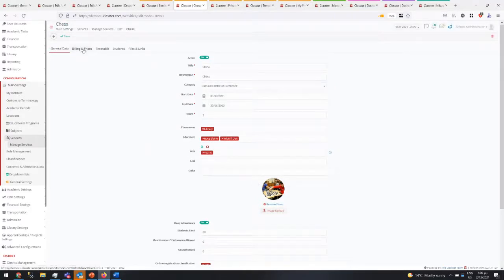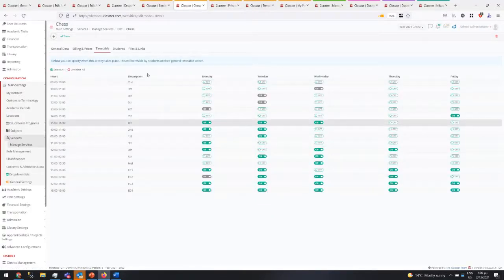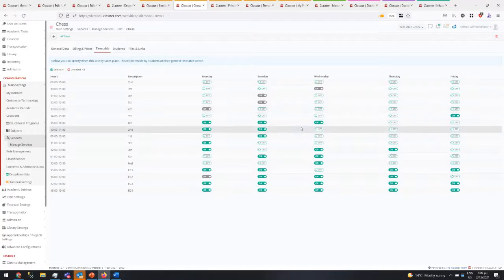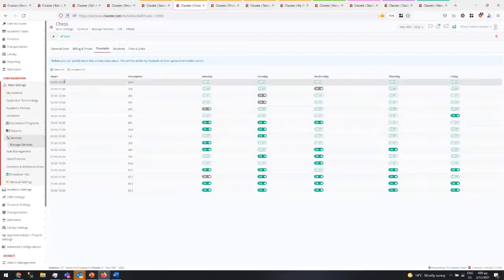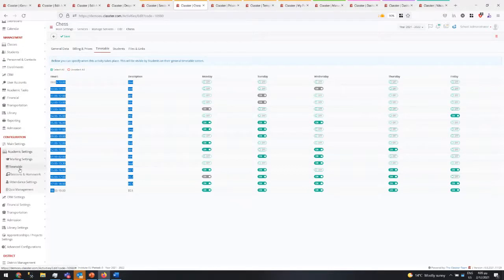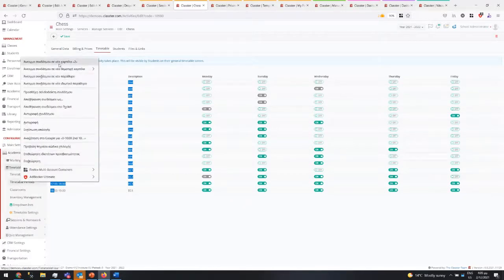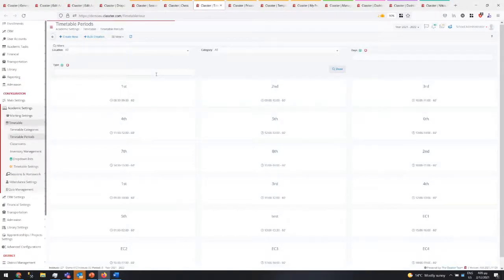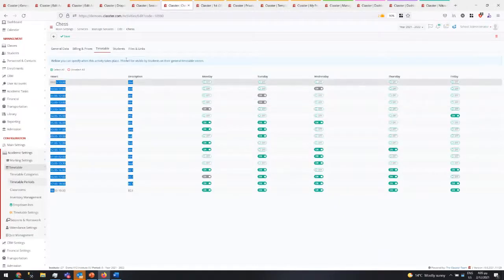The next thing you see here is if you have the timetable, you can go and enable specific hours for this service to be executed. Be careful. The periods you see here, you can define them in the academic settings, timetable periods, but for a period to be there, it needs to be activated for services. So in any period, here you have that this is to be enabled for services. Otherwise, it's not there. It's just for the normal timetable, for the normal things that happen in the school.